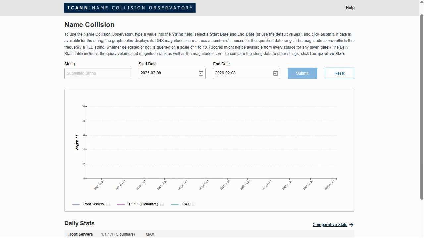If a string is identified as high risk, the applicant may be required to develop a mitigation plan, which can add cost, time, and complexity to the application. So it's helpful to understand early if your string is potentially at risk for name collision.